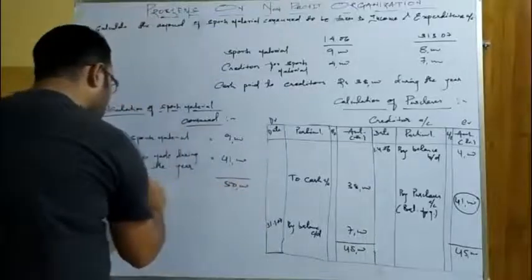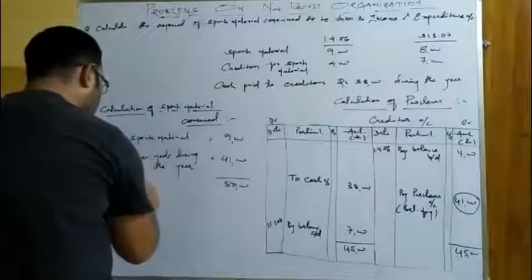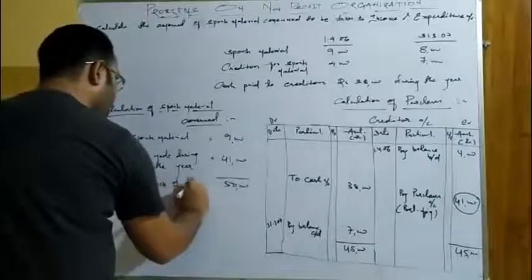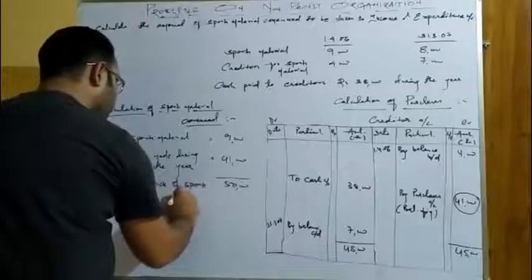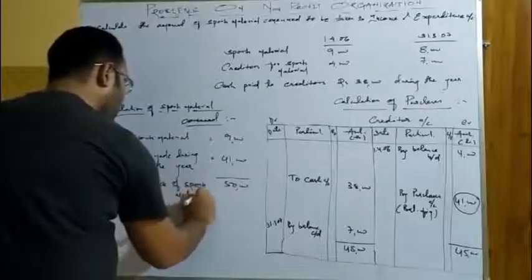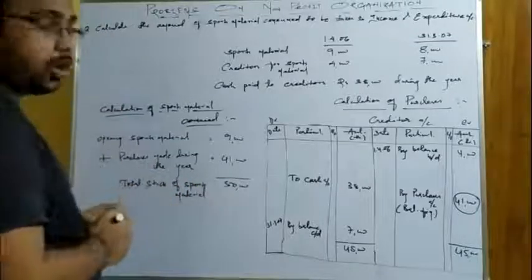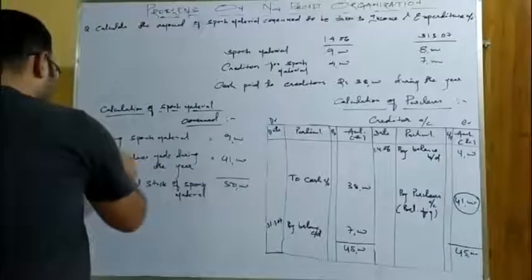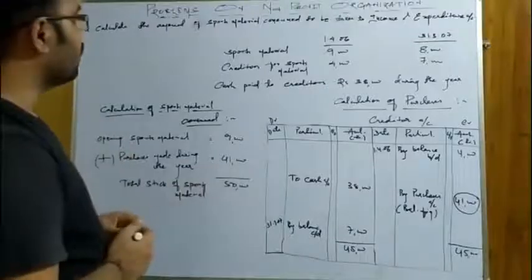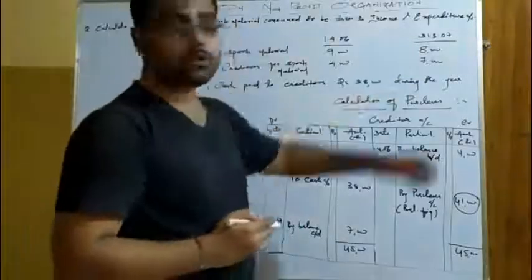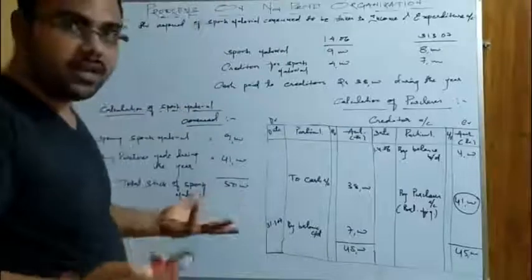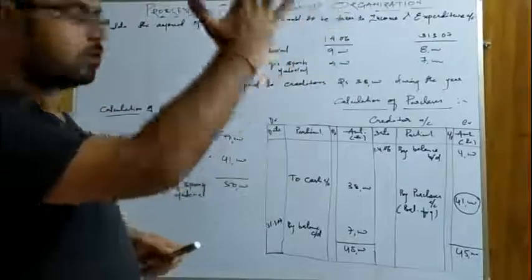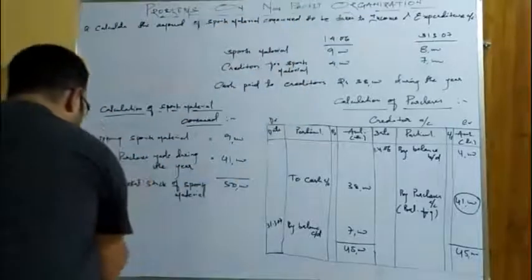50,000. That is your total stock of material, or total stock of sports material. So this is opening stock 9,000. Add purchases during the year, that is 41,000. So total stock you got as 50,000. Now we have to deduct the closing stock of sports material. I hope you remember the formula of cost of goods sold: opening stock plus purchases minus closing stock. So let us subtract it over here.